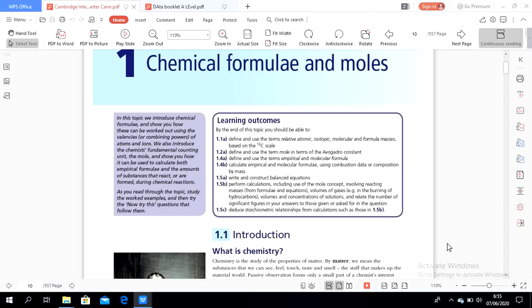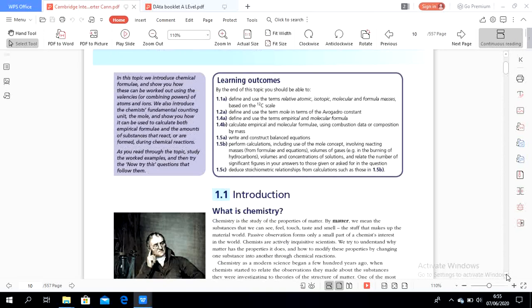Write and construct balanced equations, and perform calculations including use of the mole concept involving reacting masses, volume of gases, volumes and concentrations of solutions, and relate the number of significant figures in your answer to those given or asked for in the question. And then deduce the stoichiometric relationships from calculations, such as in learning outcome 1.5b.